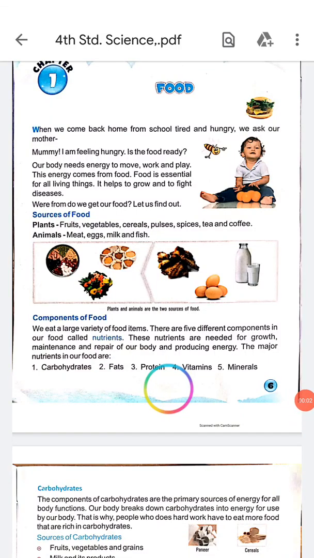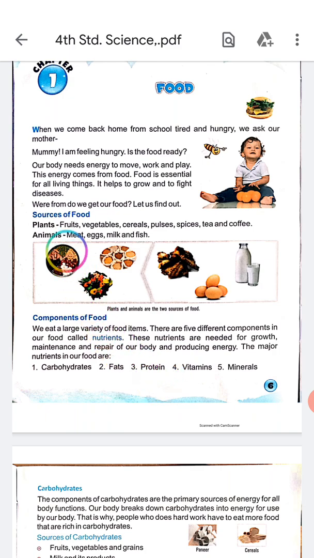Hi students, today we are going to learn science, and in science our first chapter is food. You know food? When we feel hungry, food gives us energy. Yes or no? Okay, so today we are going to learn the chapter on food.